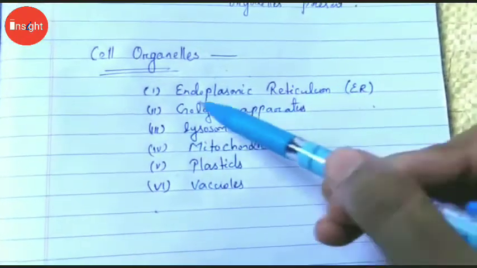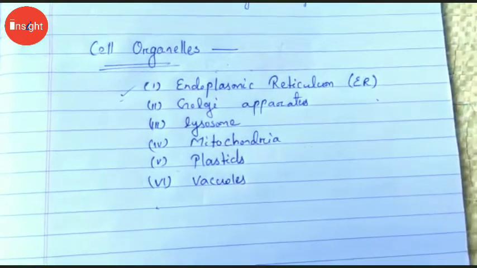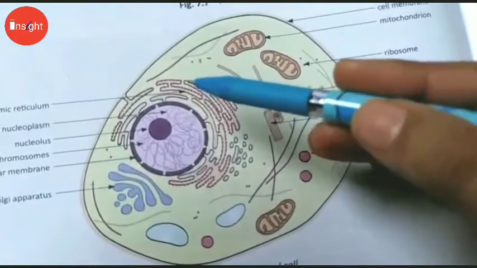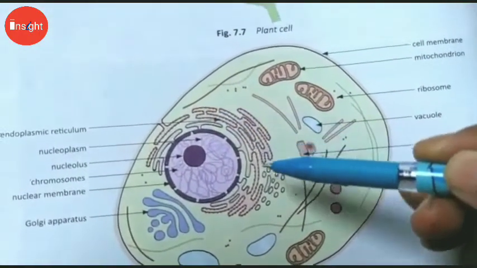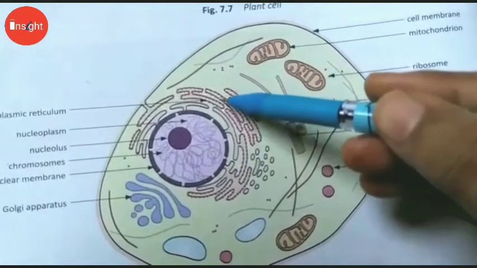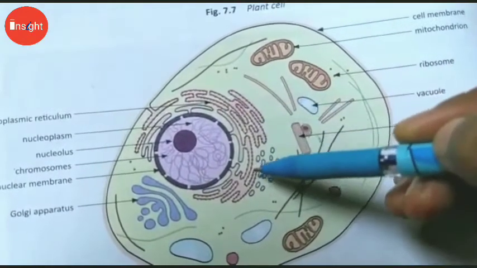First of all we will discuss the endoplasmic reticulum. What function does the endoplasmic reticulum do in our cell? You can see here the diagram of the endoplasmic reticulum. This is the structure of how the endoplasmic reticulum is present in an animal cell.